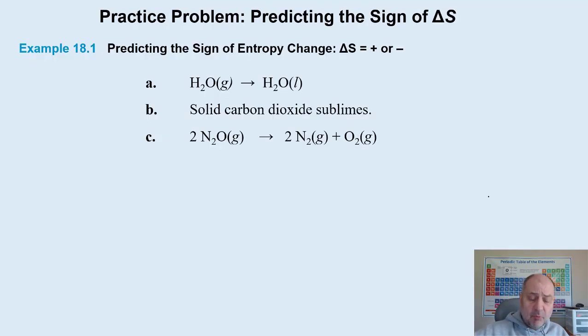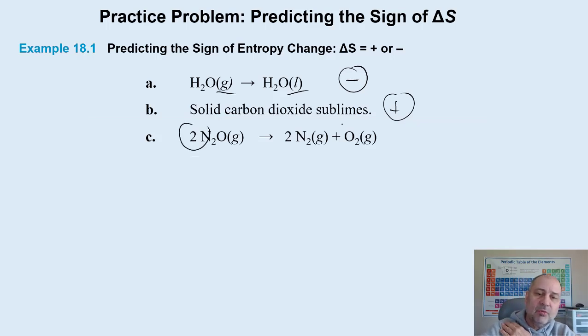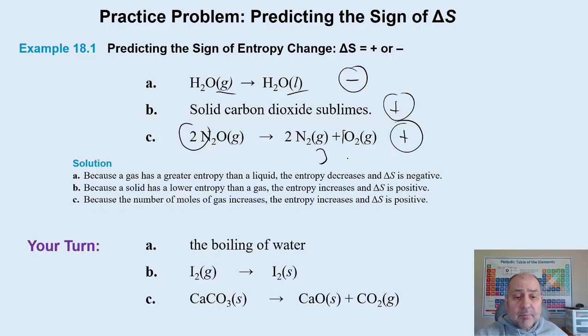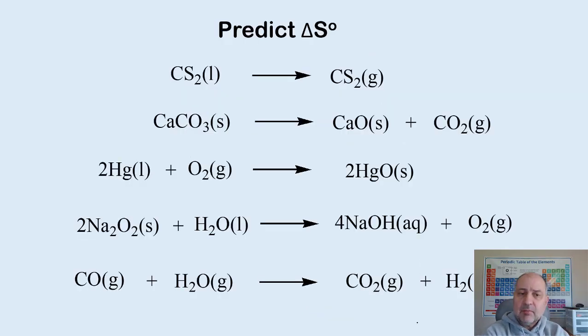Let's practice just looking at some of these reactions here. So going from gas to liquid means we have a more ordered system. So we're going to have a negative entropy. Sublimation means we're going to have an increase, right? We're going to stick energy into it to sublime, go from solid to gas. And then here we count 2 going to 3. So that's also an increase in entropy. So you can practice this a little bit. There are explanations here if you want to read them later on. And then there's stuff for you to practice. But I got some more because I have it and I like it.